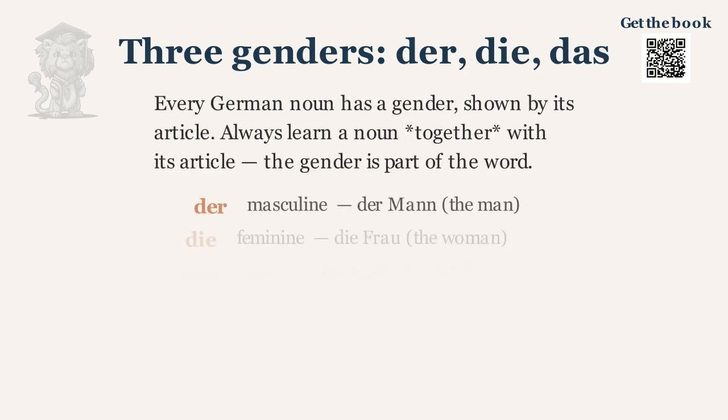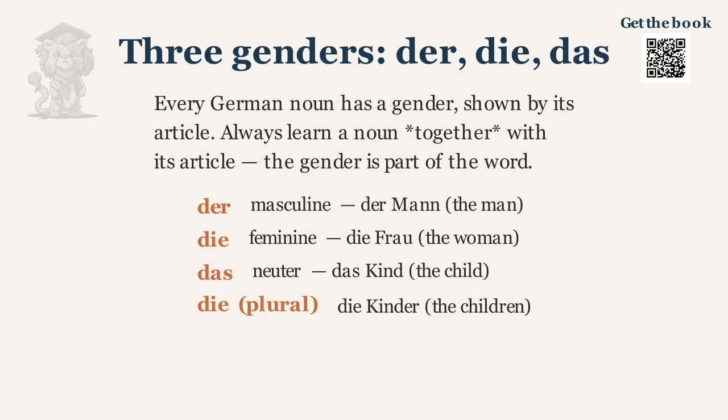Every German noun has a gender shown by its article. Always learn a noun together with its article. The gender is part of the word. Der, die, das. The plural article is always die, whatever the gender.